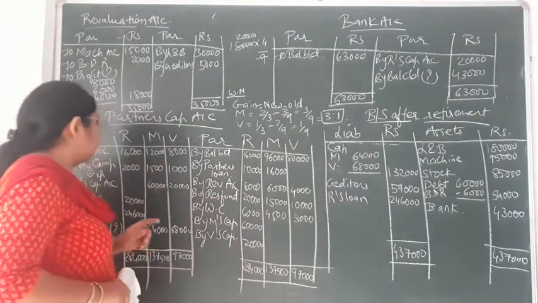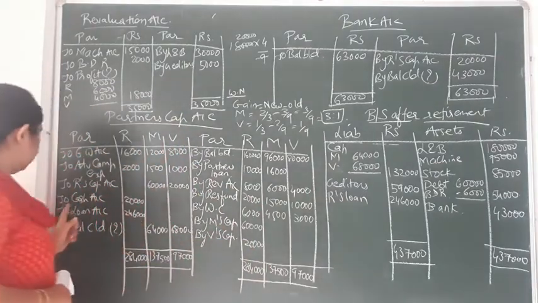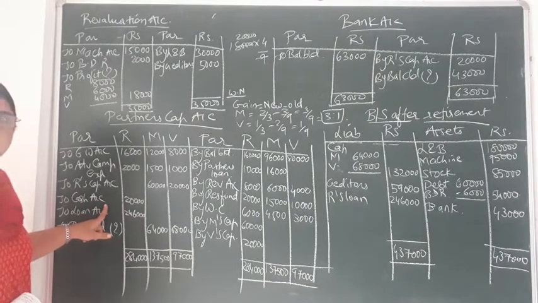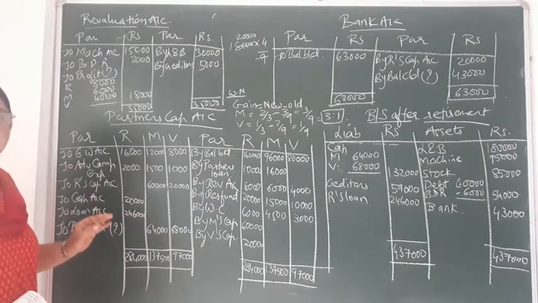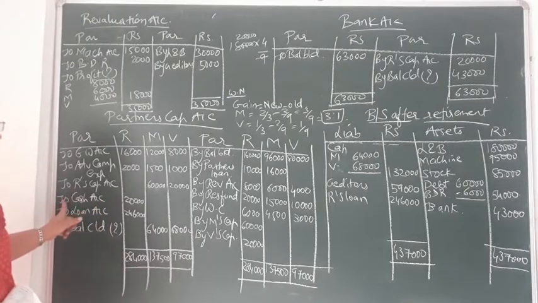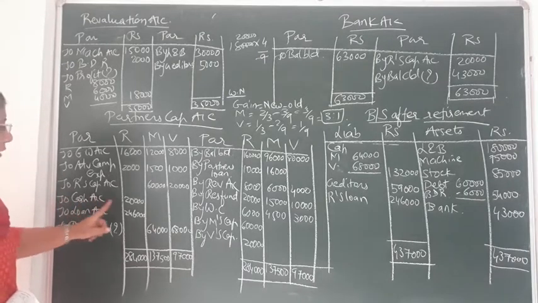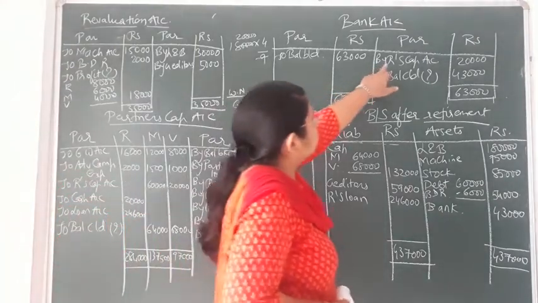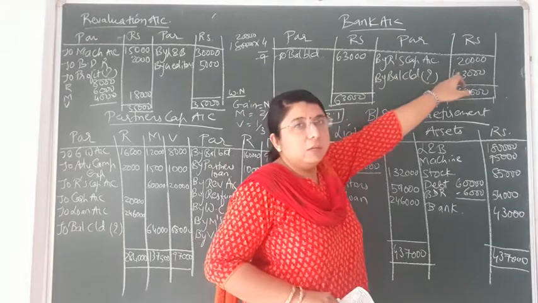The entry would be Rohit's capital account debit to cash account credit. So on Rohit's capital account debit side it is written to cash account, rupees 20,000, and on the cash account credit side it is written by Rohit's capital account, 20,000.